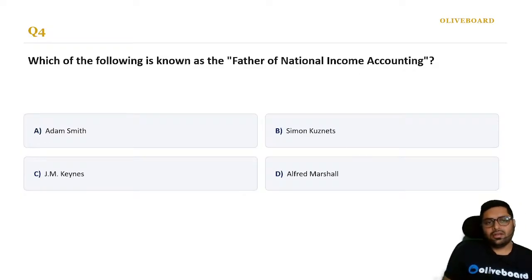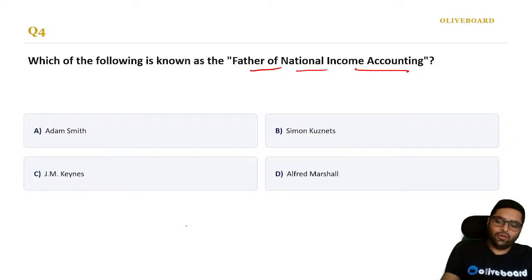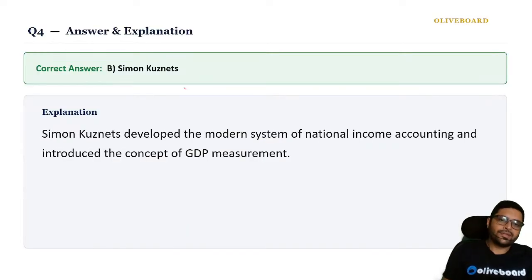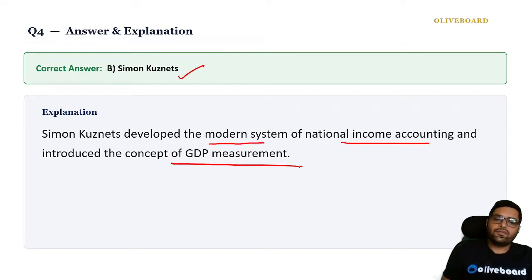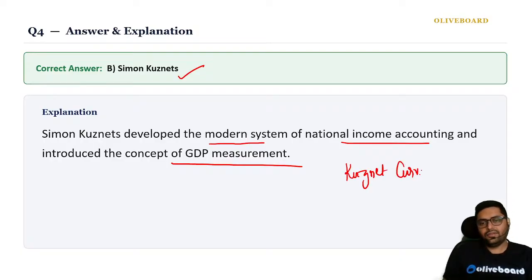Chalo, next. Which of the following is known as the father of national income accounting? Who is the father of national income accounting? Adam Smith, Simon Kuznets, J.M. Keynes, or Alfred Marshall. All of them are very known names. So it is Simon Kuznets. He developed the modern system of national income accounting and introduced the concept of GDP measurement. So there is a Kuznets curve also.